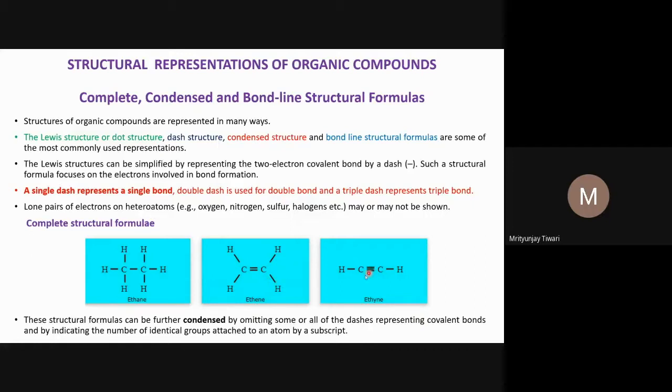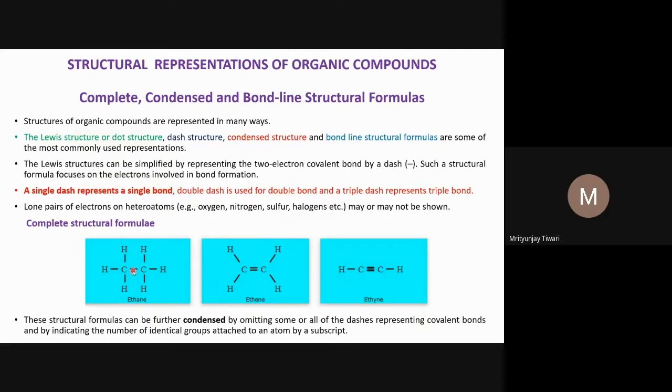And now the triple bond that you see, a triple dash, is in ethyne that we know, CH triple bond CH. Another important point to note here is that carbon is showing 4 valence in all the compounds. Carbon has one single bond here, one here, one here, one here. So 4 covalency means 4 electrons.